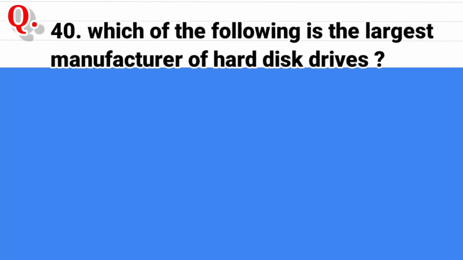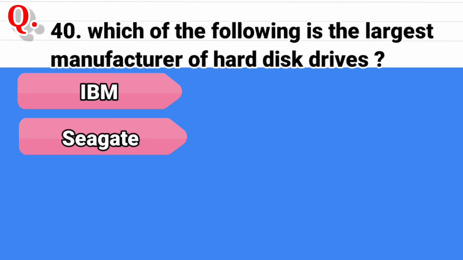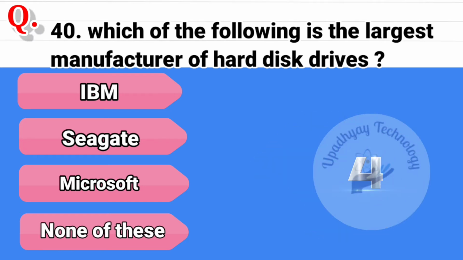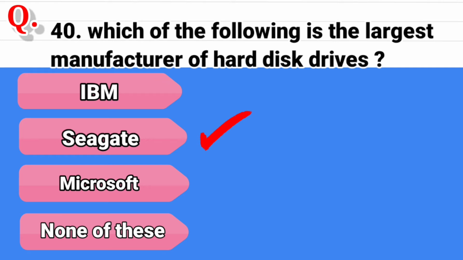Question 40. Which of the following is the largest manufacturer of hard disk drive? The options are IBM, second option is Seagate, third option is Microsoft, and the last option is none of these. And the correct answer is Seagate Technology.